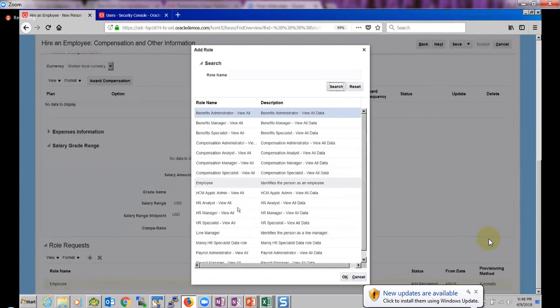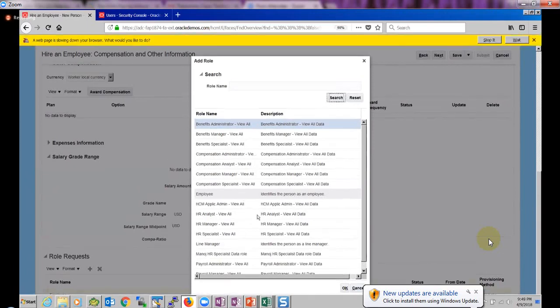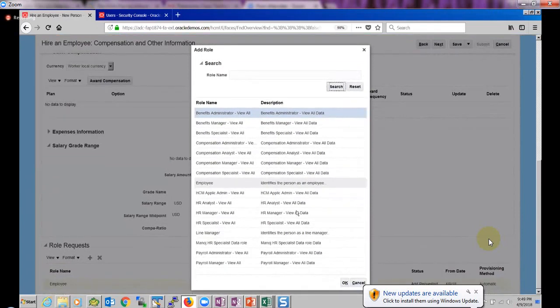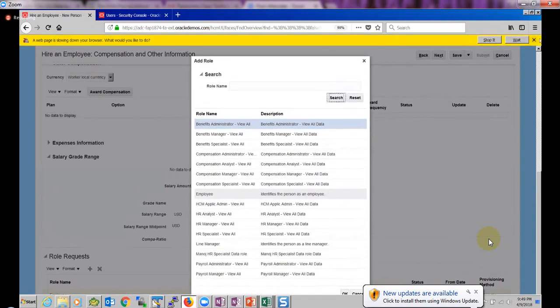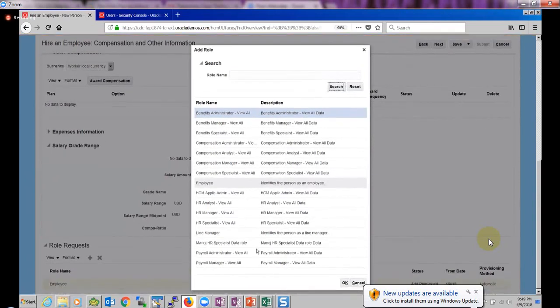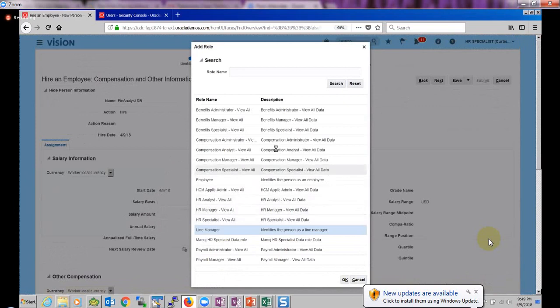These are the list of roles. So for example, we have financial analyst. Is that role showing up here? No, it's not showing up here. Okay, we have created another role as well, like HR non-US specialist. That is one that's not showing up here. So only some set of roles are showing up here. Why are only some set of roles showing up here? Why not all the roles?